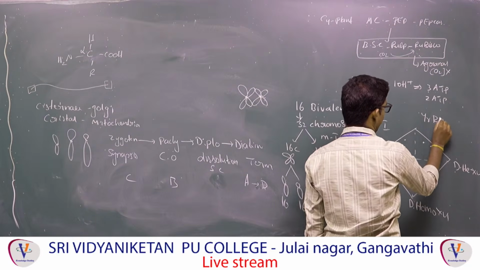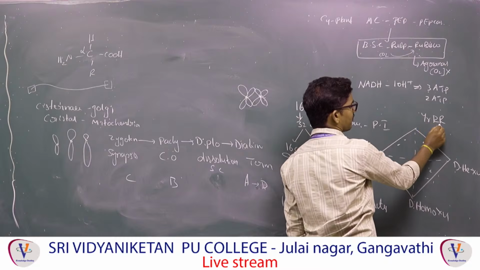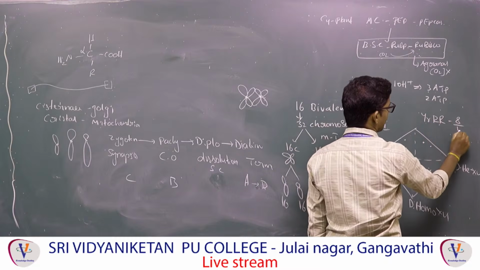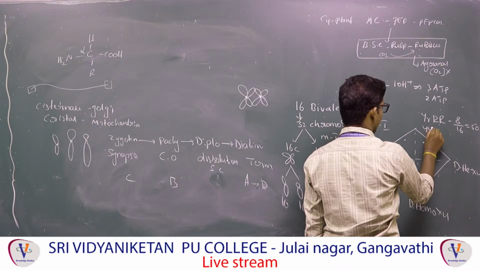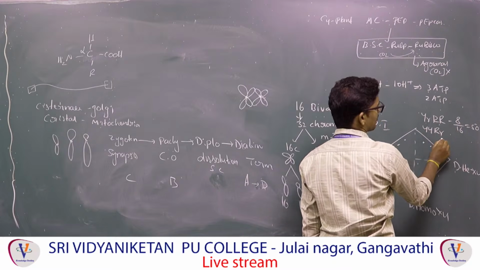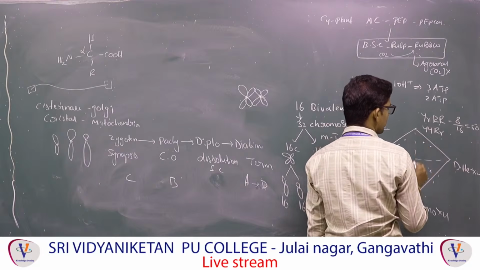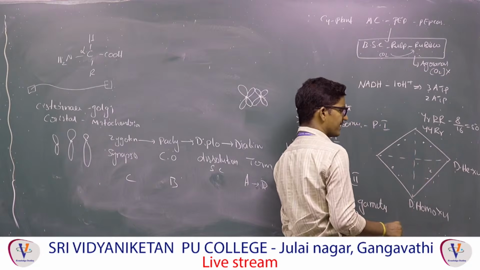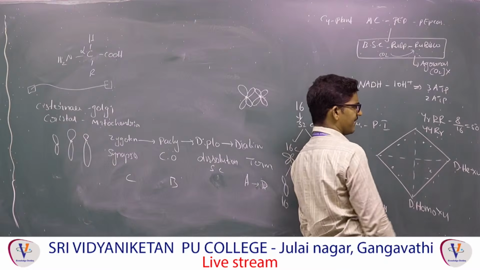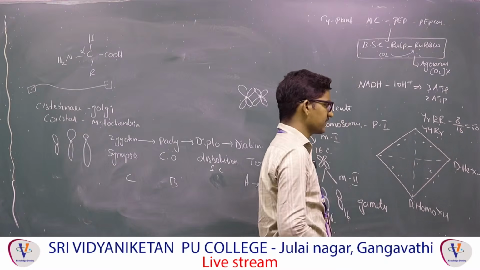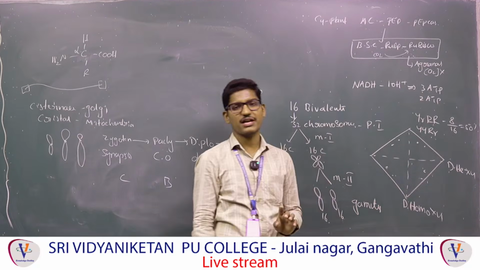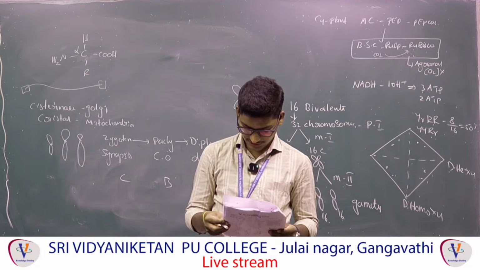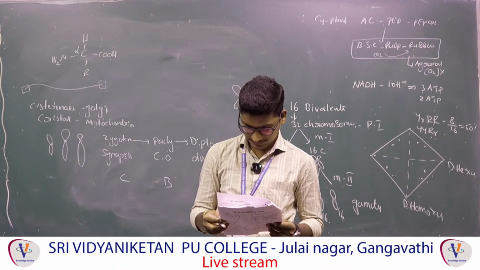For example, one will be heterozygous and another will be homozygous. So that is 8 by 16, which is 50%. It may be the reverse also, capital Y, capital R, small r. This is also single heterozygous. Single heterozygous or single homozygous, we can also consider as monohybrids. How many are there? 8 by 16. So double heterozygous 4, double homozygous also 4. That is the logic. Next question.